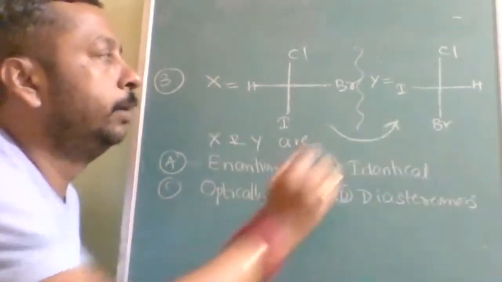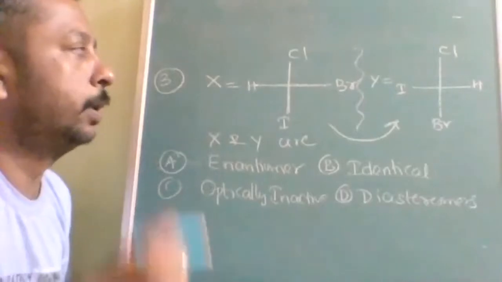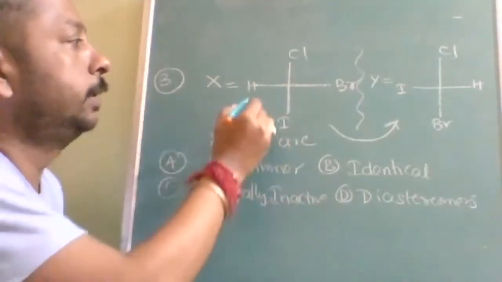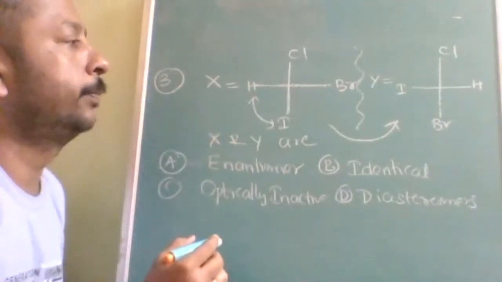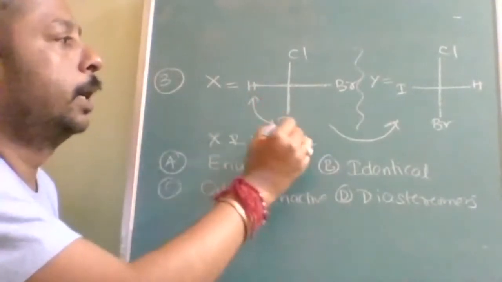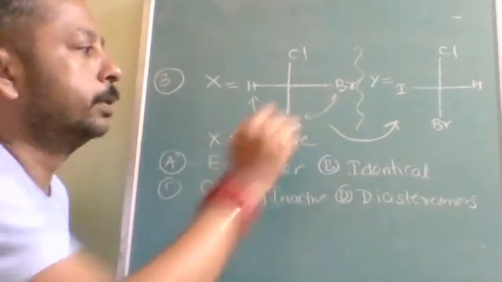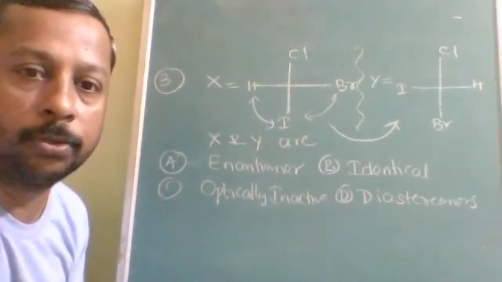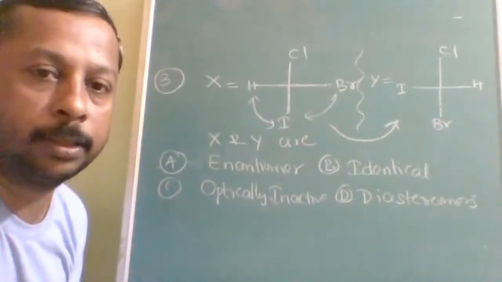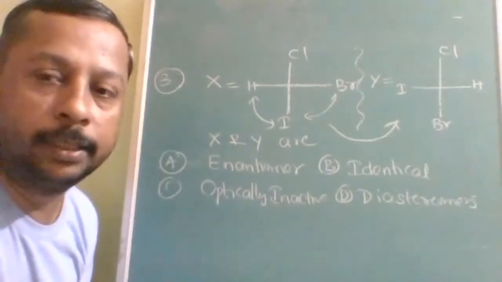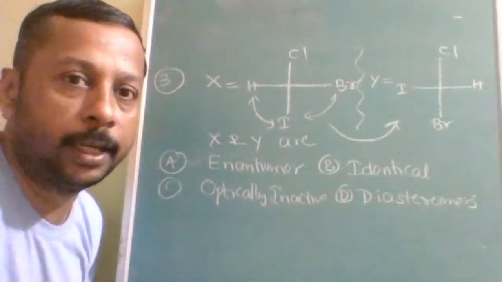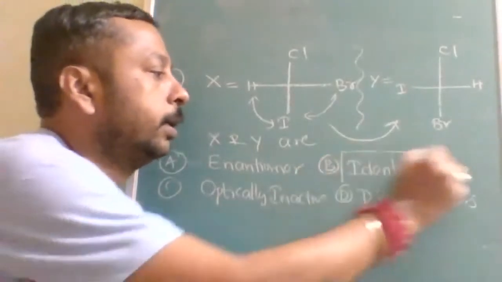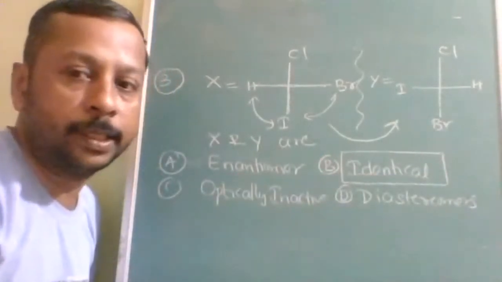Okay. So, an even number of interchanges. What is that even number of interchanges? See here. First, hydrogen and iodine interchanged. Then hydrogen and bromine interchanged. How many interchanges are taking place? Two interchanges are taking place. So once two interchanges take place, the product and the initial reactant are identical. So B is the answer. Is it understood?